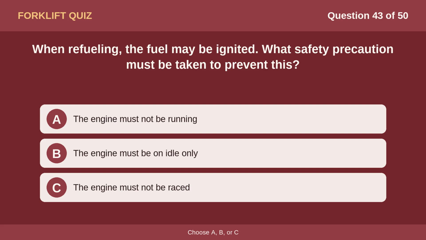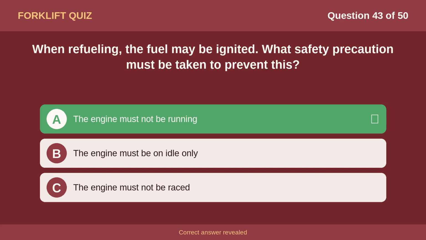Question 43. When refueling, the fuel may be ignited. What safety precaution must be taken to prevent this? Option A, the engine must not be running. Option B, the engine must be on idle only. Option C, the engine must not be raced. The correct answer is option A. The engine must not be running.